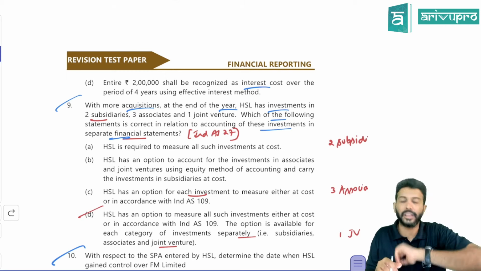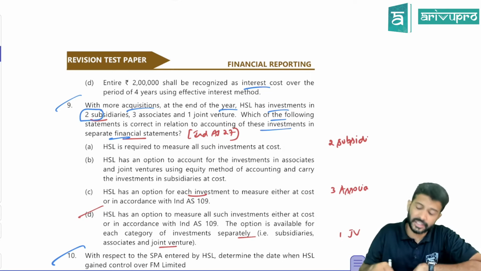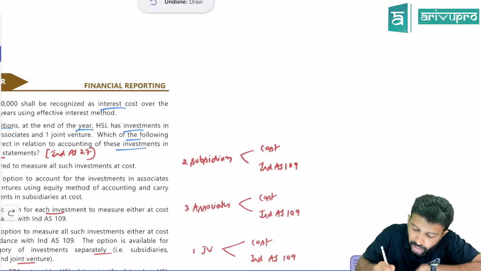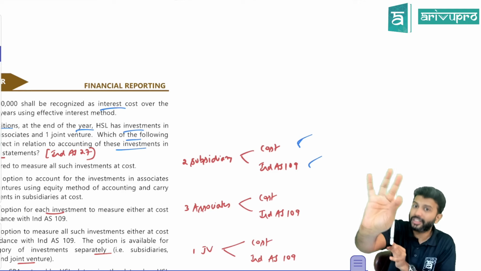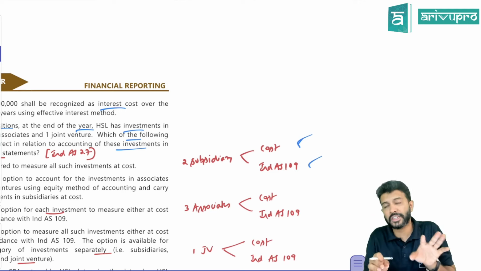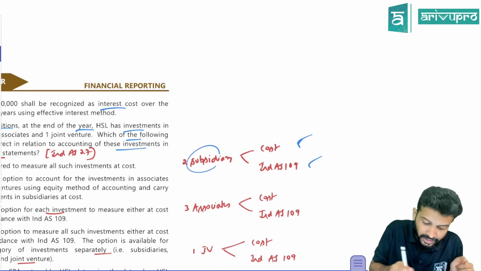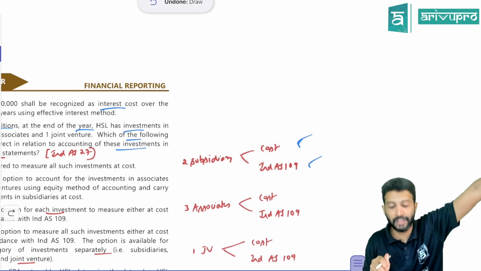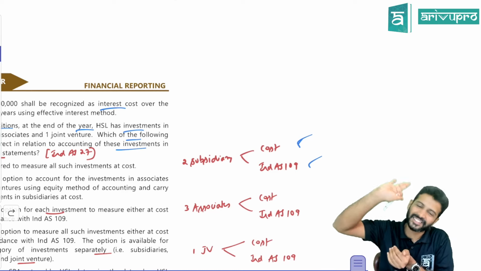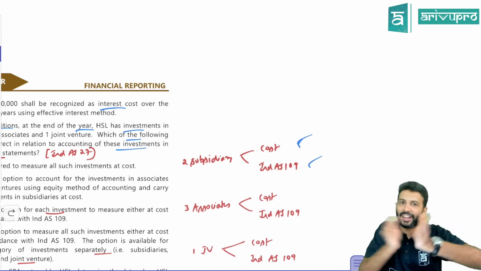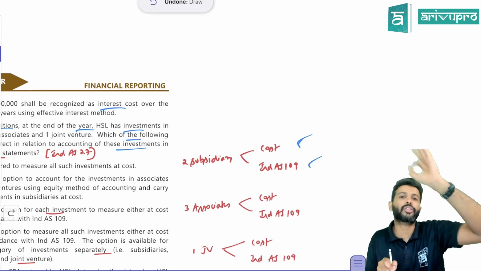But one catch over here is, sir, if you have 2 subsidiaries, what Ind AS 27 says is, for both the subsidiaries, either you can go for cost model or Ind AS 109 model. For both investments in subsidiary, they have to be valued either under cost or under Ind AS 109. Like for one investment in subsidiary, I'll go for cost model, for one I will go for Ind AS 109 option. That is not acceptable. It's the same like the revaluation model. We have studied in Ind AS 16, same funda. There we said revaluation has to be done on a class by class basis. Here also the same funda. If you have 2 subsidiaries, for both the subsidiaries, either cost or Ind AS 109.